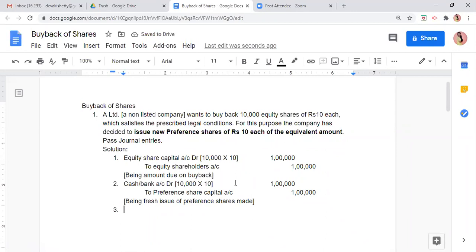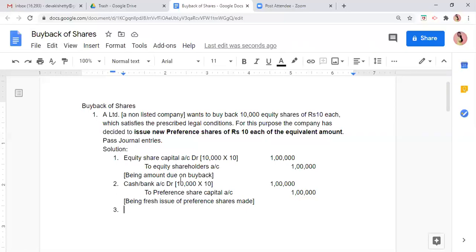Now lastly, we wanted 1 lakh rupees to pay the equity shareholders. That 1 lakh rupees we got from fresh issue. Now last entry, what will the last entry be? इक्विटी शेयर होल्डर्स को 1 लाख रुपीस पे करना था. दिस वॉज द ड्यू एंट्री.